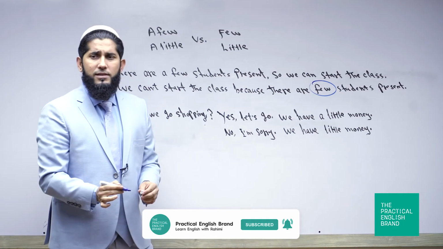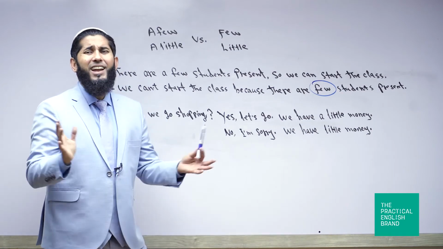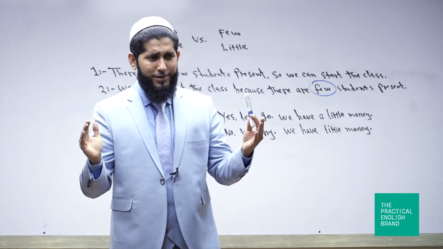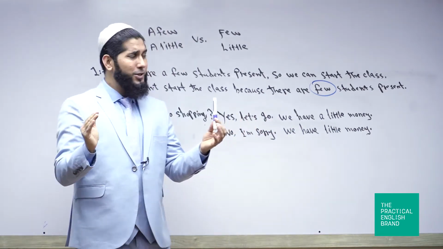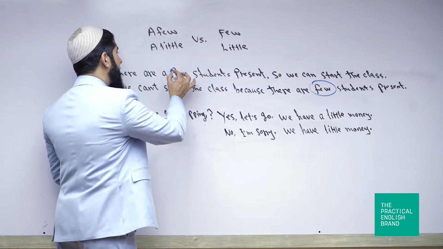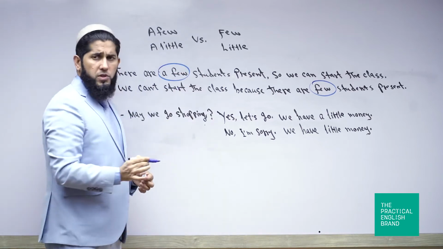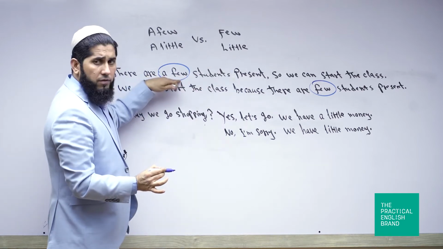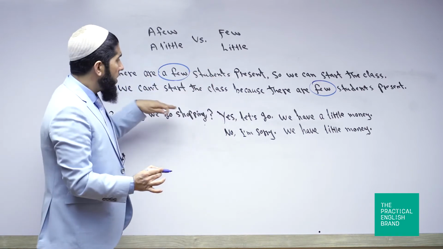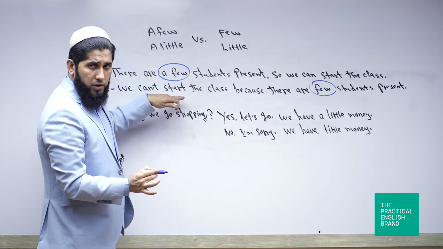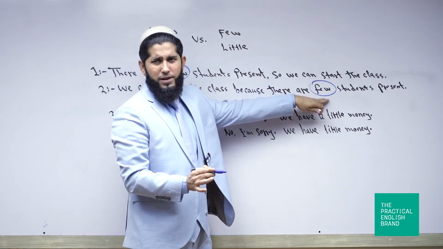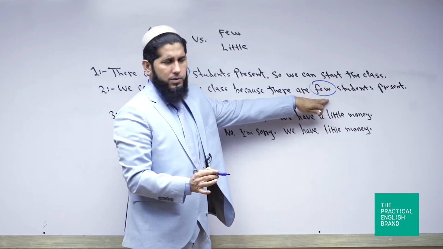So few has a negative meaning. We cannot, okay? Not enough. Few means not enough. A few means enough. You got it? Okay. So a few, we can start the class here because there are a few students present. So the sentence has a positive meaning, okay? And the word a few gives a positive meaning. But we cannot start the class here according to the second sentence. Why? Because there are few students here, okay? You got the point?